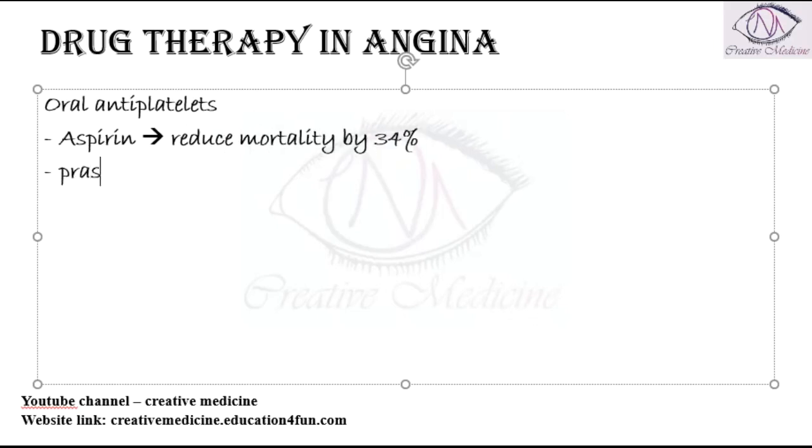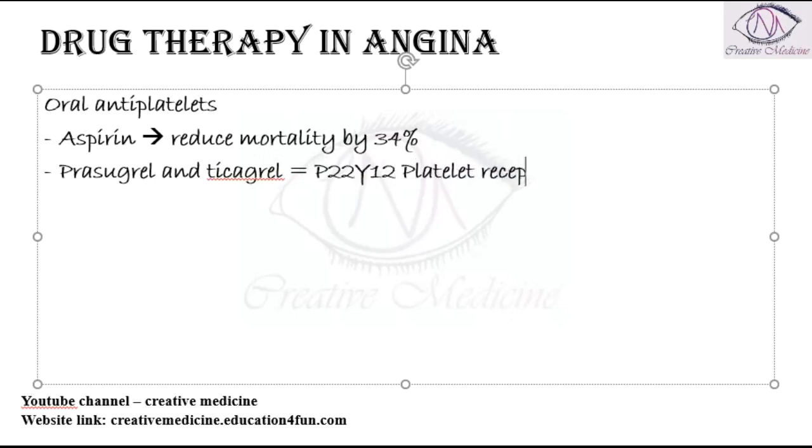Then we have drugs like prasugrel and ticagrelor, which are P2Y12 platelet receptor antagonists. Clopidogrel can also be used in the patient.